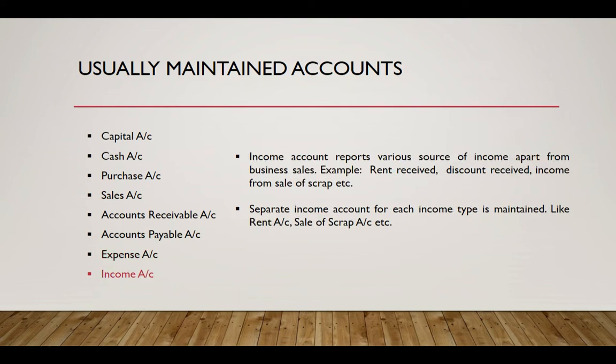And business may be getting income from various sources apart from sales. So a business may receive rent, or it may have received any discount from a supplier, and there could be an income from sale of old items, and all such incomes are recorded in their respective accounts. So all rent receipts are recorded under an account called rent account. All incomes from sale of old items are recorded under the head called sale of scrap account, etc.